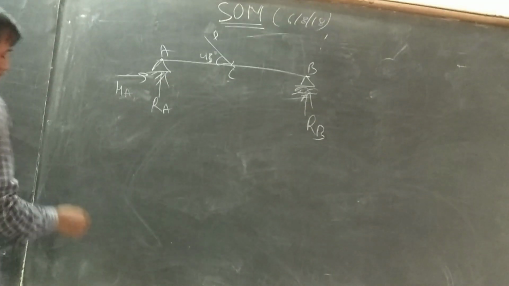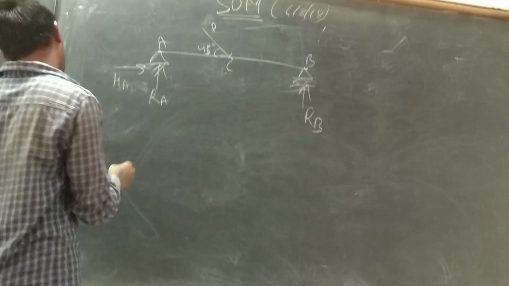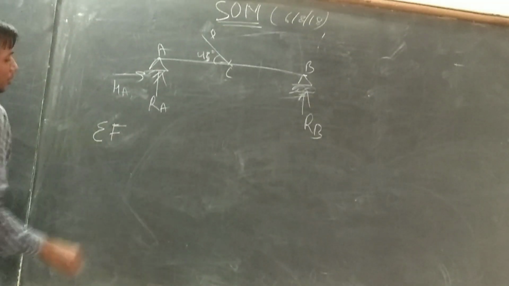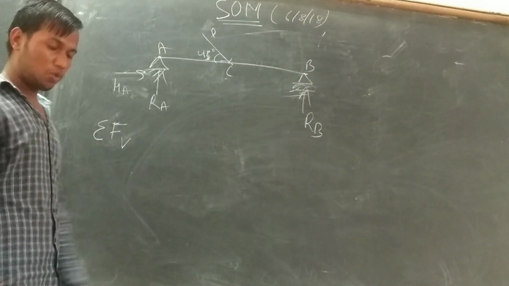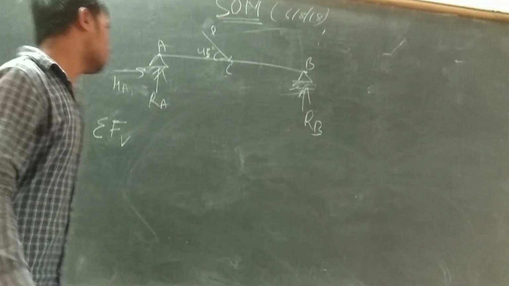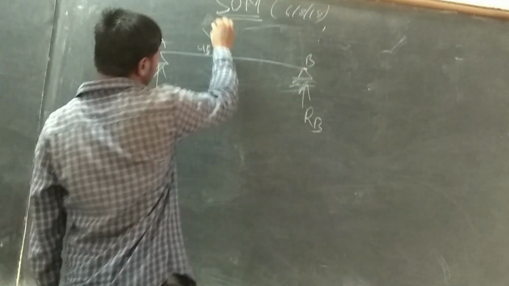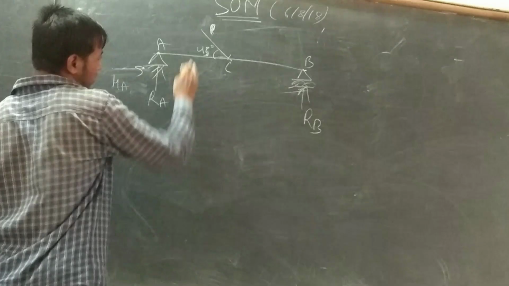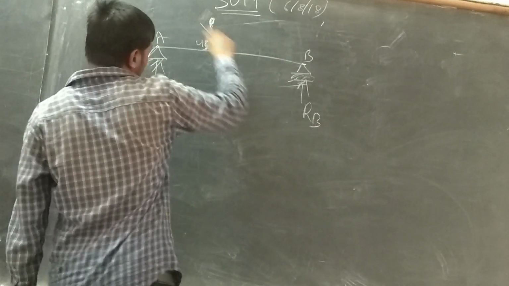Now, again, to calculate the reactions, remember that this force is inclined, so this is not the total load. The total load has been inclined.